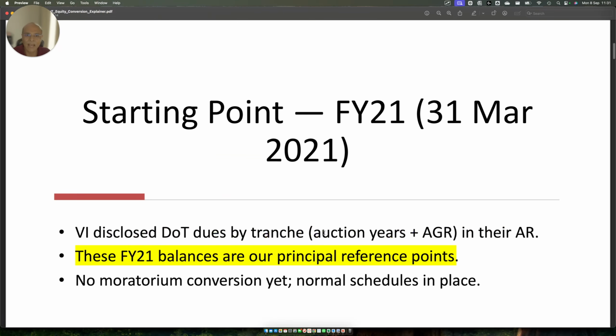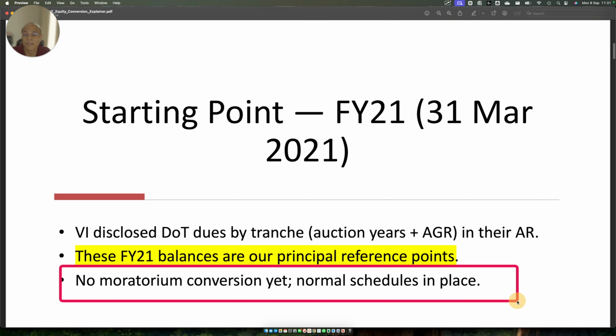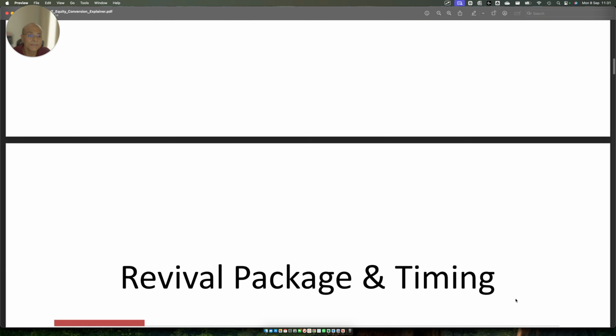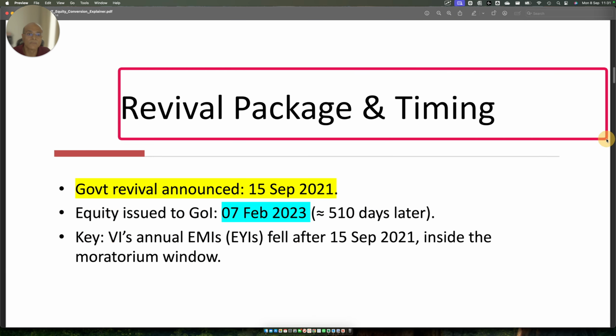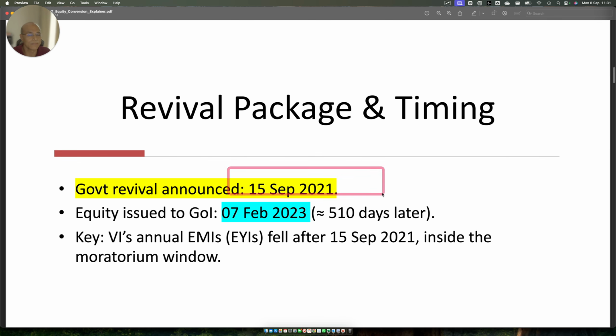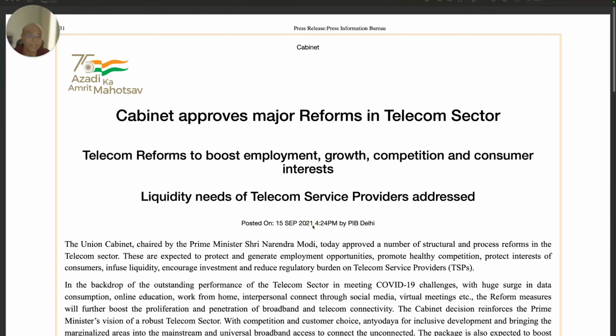So after having seen FY21, which was up to 31st March 2021, we know what the reference principal was before the moratorium was announced. Because at that point of time, no moratorium conversion actually happened, right? Then the revival package was announced on 15th of September 2021. The language of the revival package was pretty confusing, and that is the confusion which everybody got into. And I'll show you where the confusion came from.